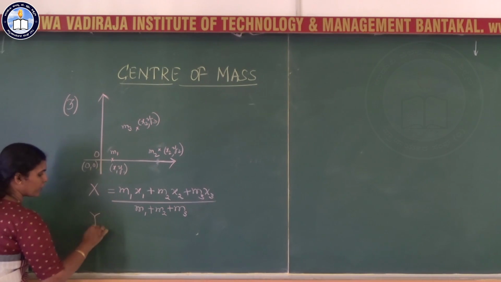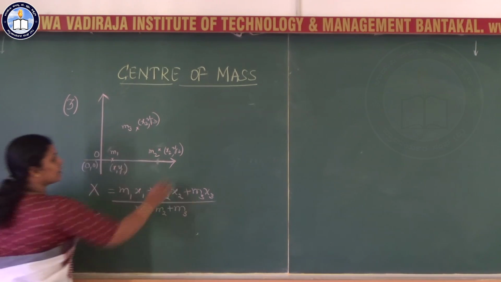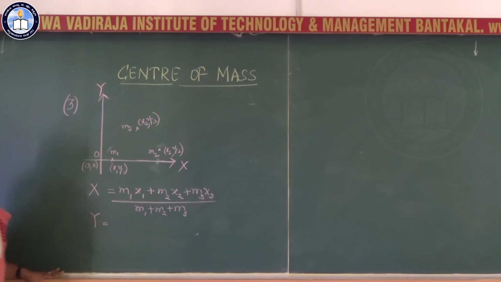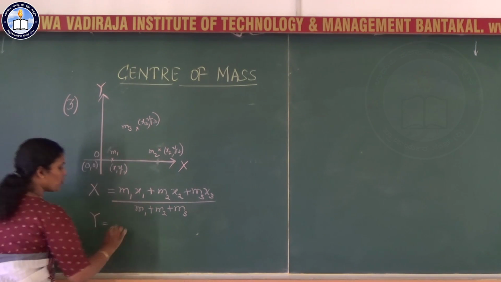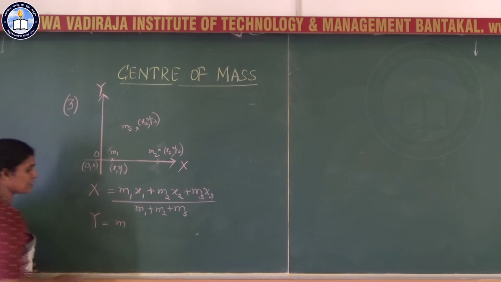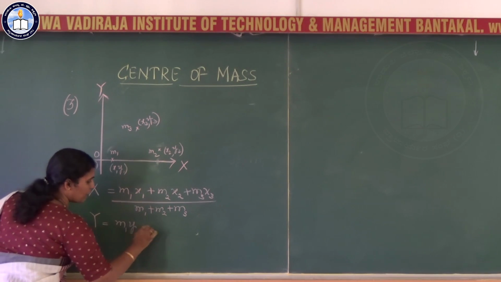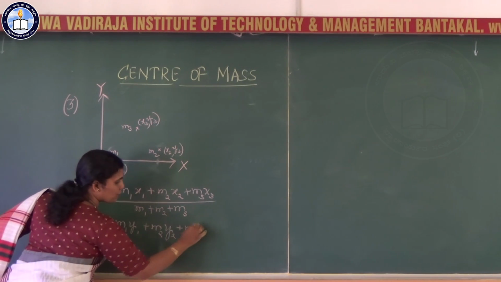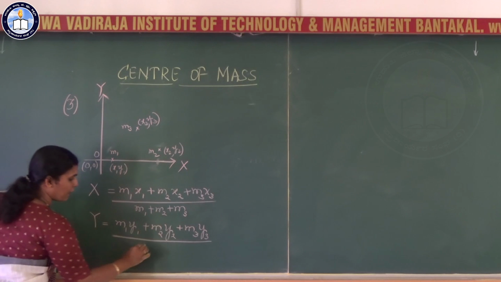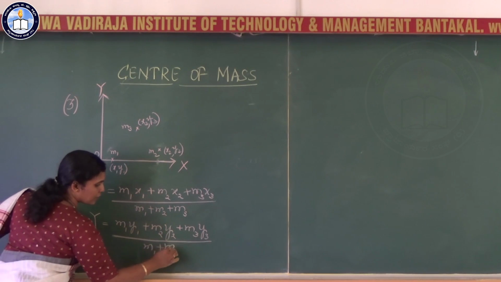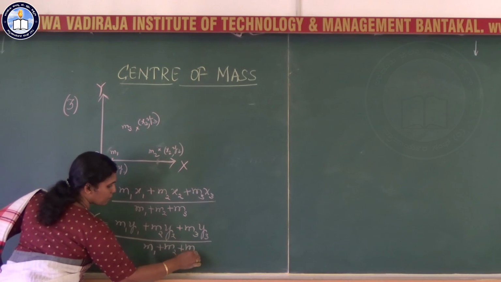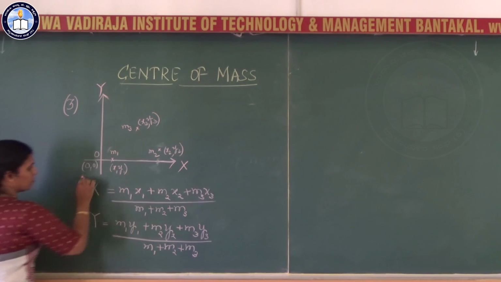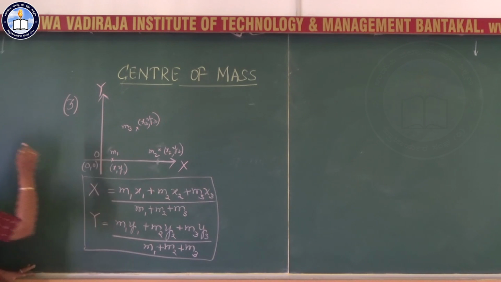What is your y coordinate of the system? See, the particles are lying in the xy plane here. So the y coordinate of center of mass is m1 y1 plus m2 y2 plus m3 y3 divided by m1 plus m2 plus m3. These are the coordinates of center of mass in this particular situation.